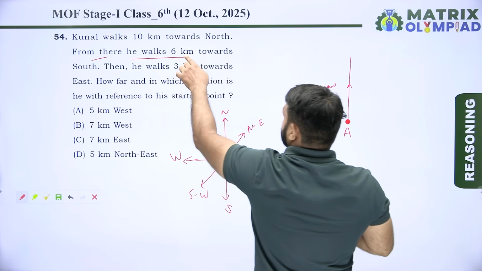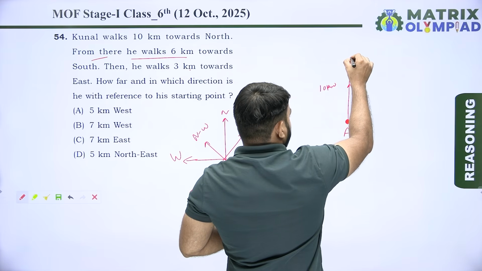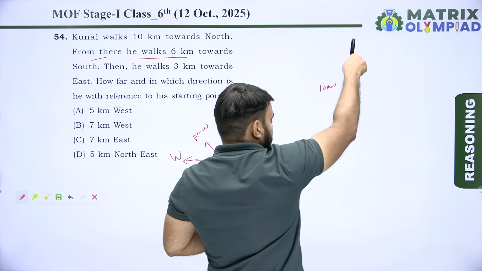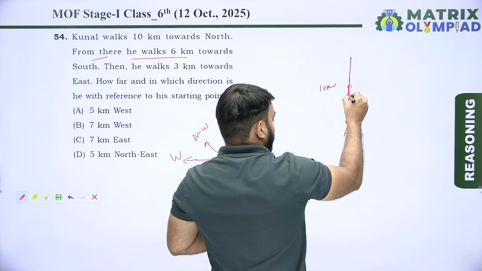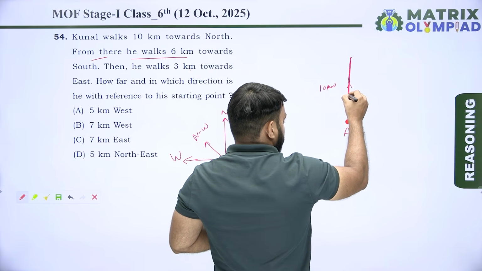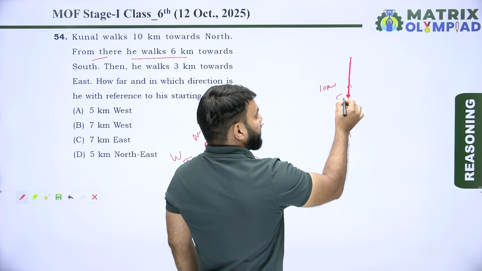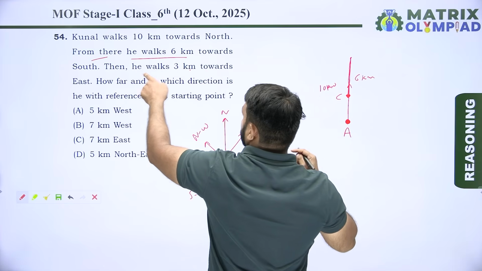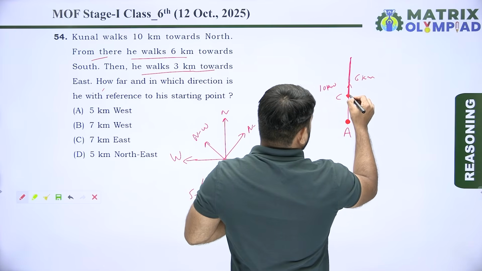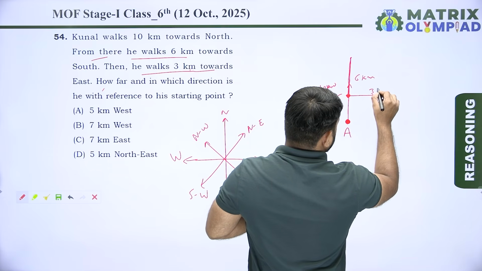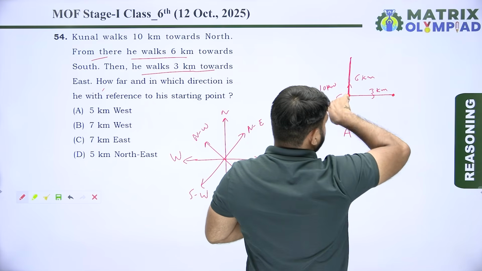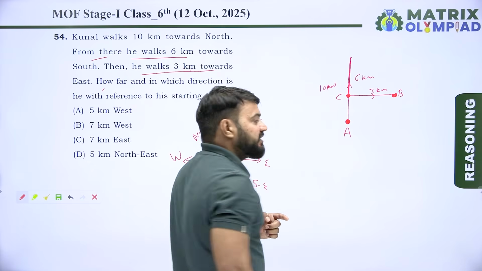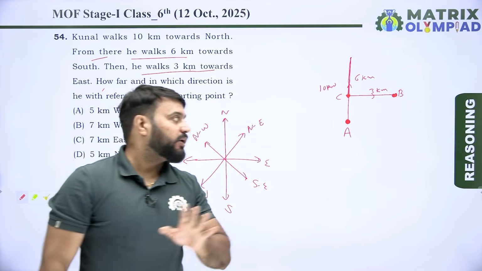From there he walks 6 km towards south. From there he goes 6 km towards south. This is the south direction. So now Kunal goes in the south direction. Let's suppose this point is C, after going 6 km. After 6 km he walks 3 km towards east. He goes 3 km towards the east direction. This is the east direction, and he reaches a point B. Let's suppose B is the end point of Kunal.